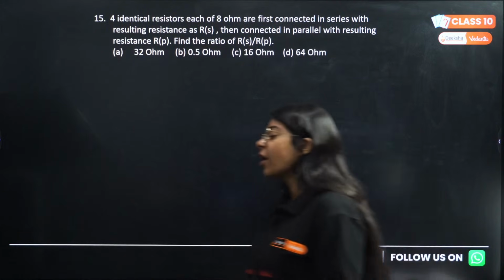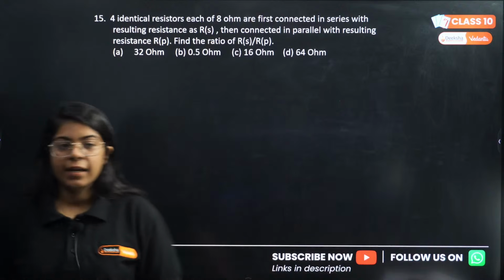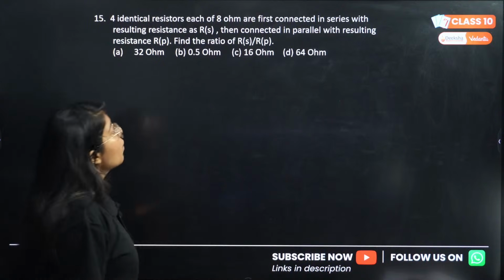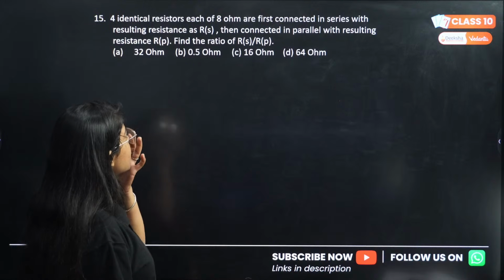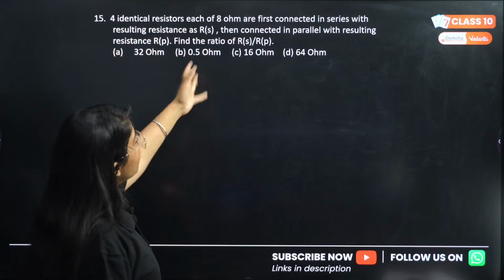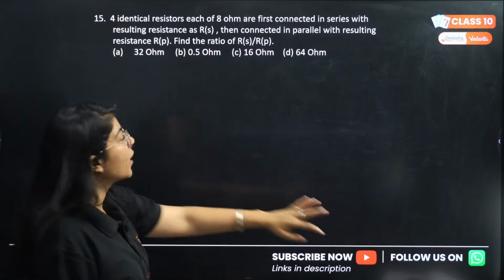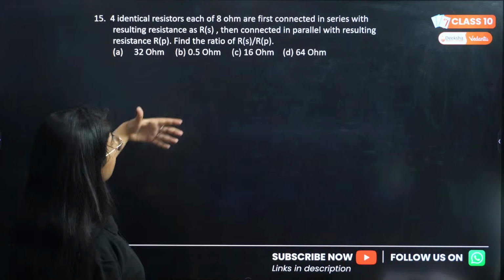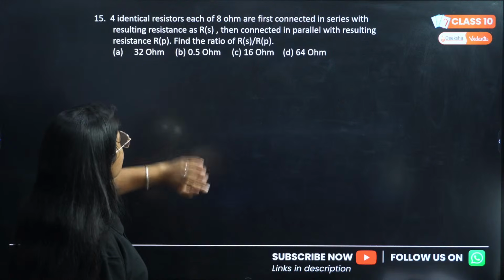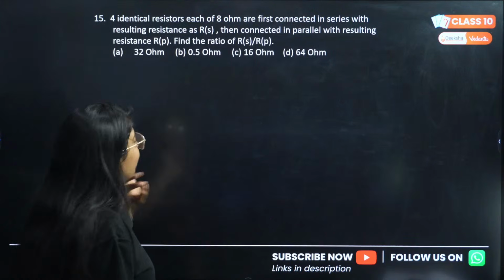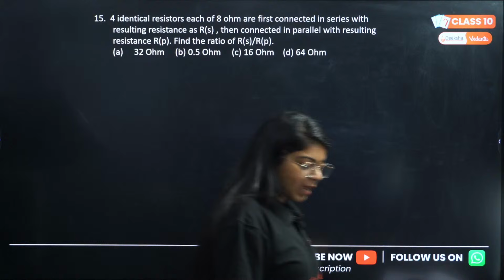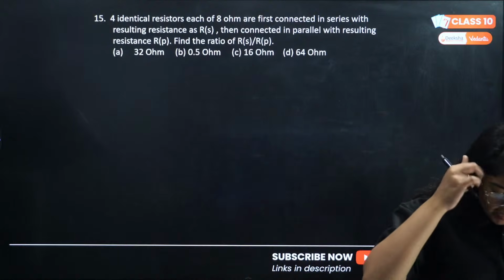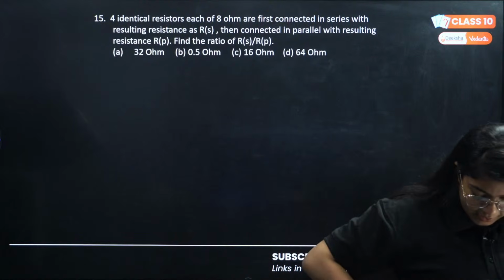So we have 4 identical resistors, each of 8 ohm. They are first connected in series, with resulting resistance as Rs. Then they are connected in parallel with resulting resistance as Rp. Find the ratio of Rs by Rp. We have an answer. It is C.